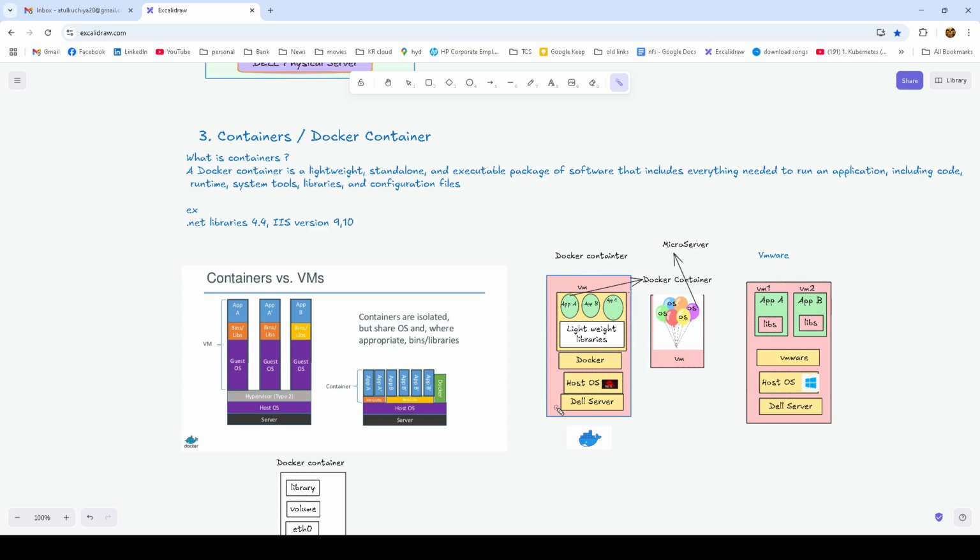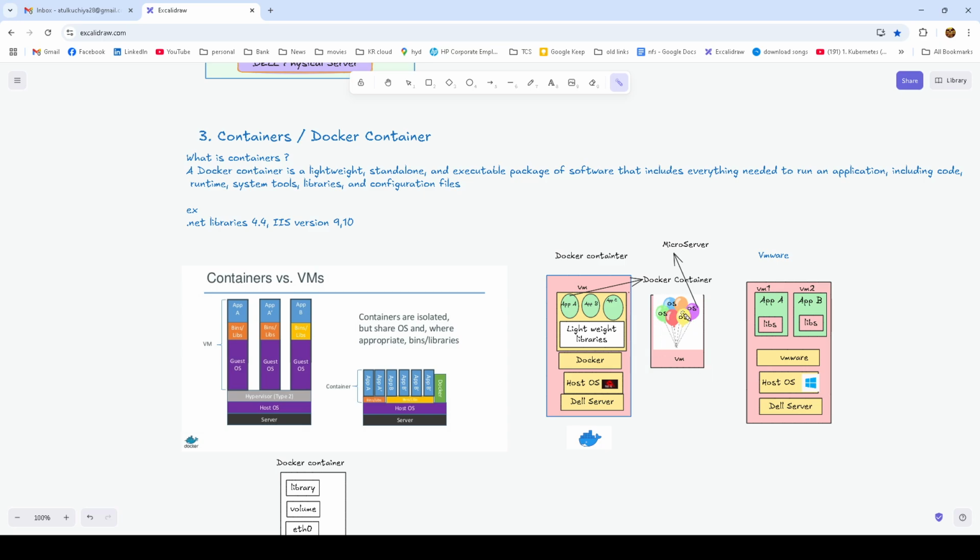But here the Docker container. Here Dell server and here Docker. Outside of Docker, you can see one small rectangle box. So this is a virtual machine, we can say virtual machine one. Let's compare it with this virtual machine. This is the virtual machine in which lots of containers are running. You can assume this is one container, this is one container, and this is one container, and all are utilizing the CPU and memory of the same virtual machine.